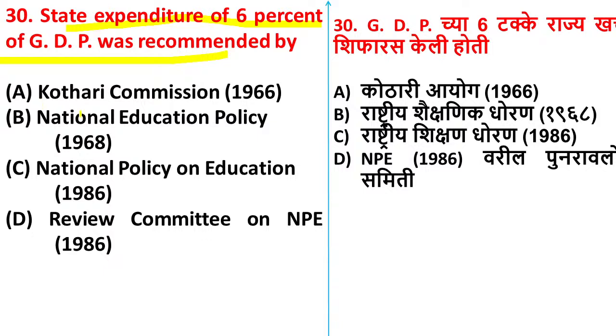Option A, Kothari Commission; option B, National Education Policy; option C, National Policy on Education 1986; option D, Review Committee on NPE 1986. Kavita is saying D.